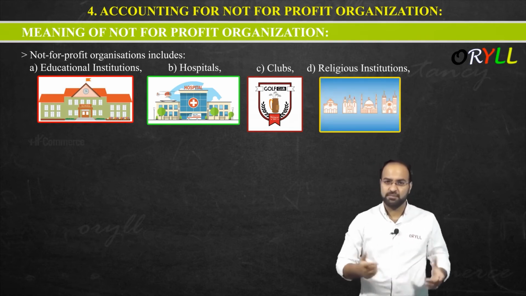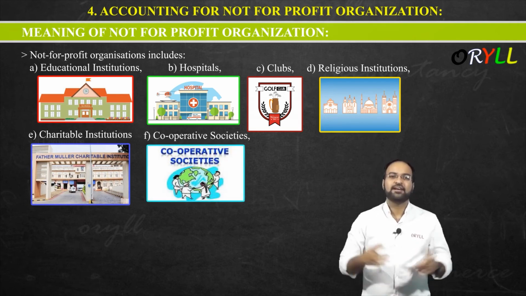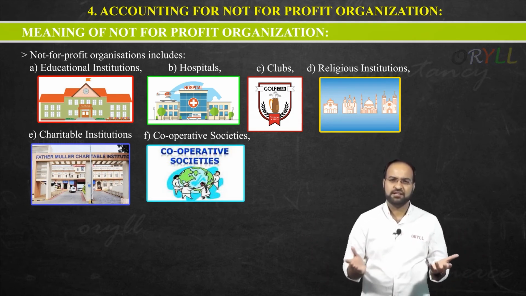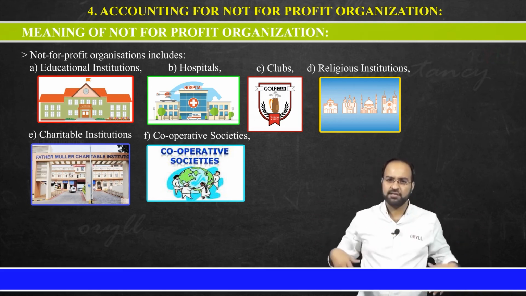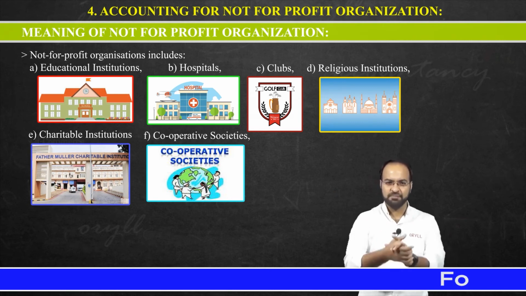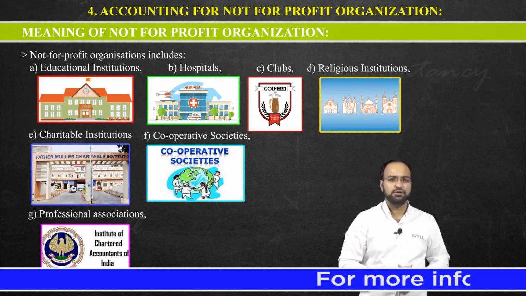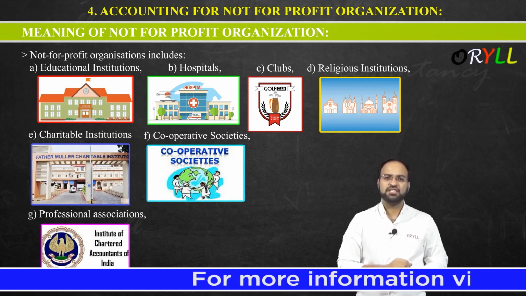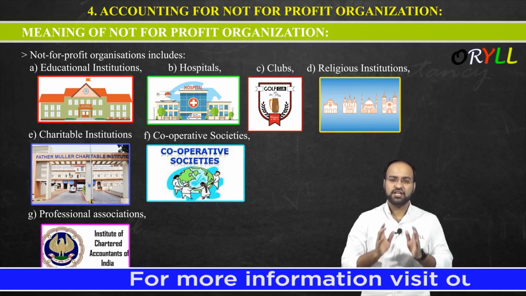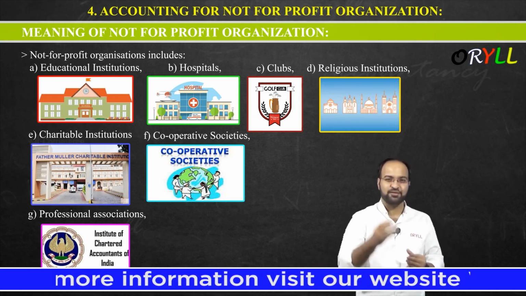Religious institutions such as our temples, got it. Next, charitable institutions like old age homes, etc. Next, cooperative societies, like if you are starting a supermarket by a group of persons and you are saying, we'll just sell the goods to ourselves at a low price, it means you are serving the society. Got it. Next, professional associations, like have you heard about the ICAI, Institute of Chartered Accountants of India, Institute of Company Secretaries of India? So like this, there are so many professional associations. Got it. So their intention is also not to earn profit, their intention is to provide professionals to the country, which is nothing but to serve the society.